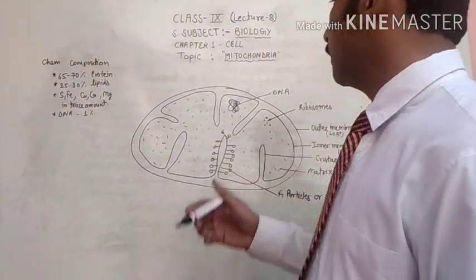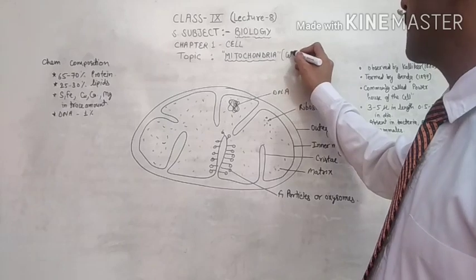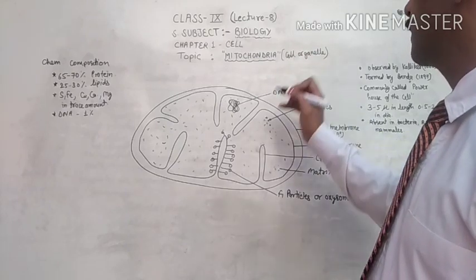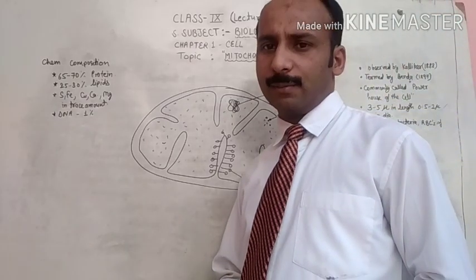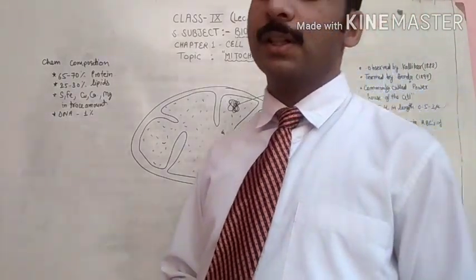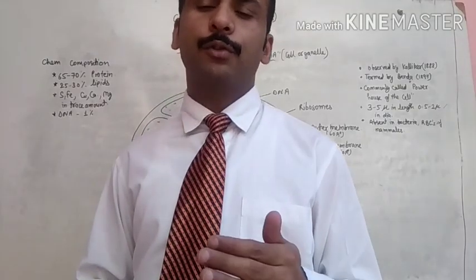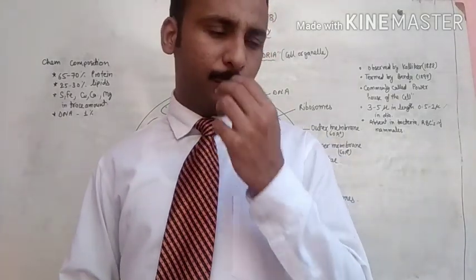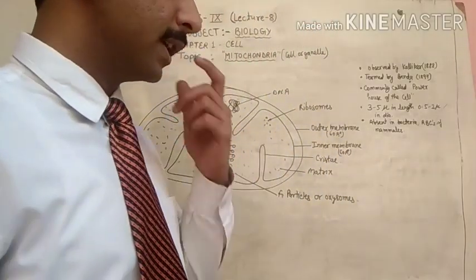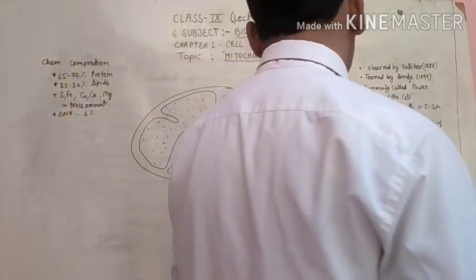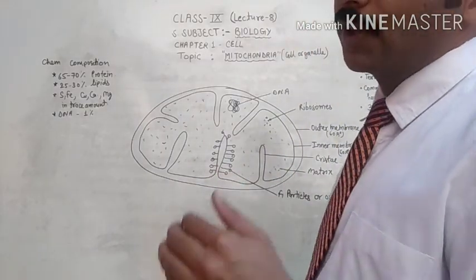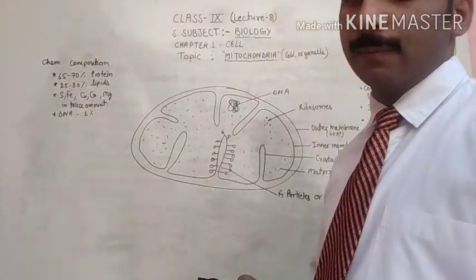Mitochondria, as you know very well, is a cell organelle which is present in the cytoplasm. It is a very important cell organelle. We have to discuss its structure and functions in detail. Before starting the structure, I would like to tell you that it is a cell organelle present in the cytoplasm.